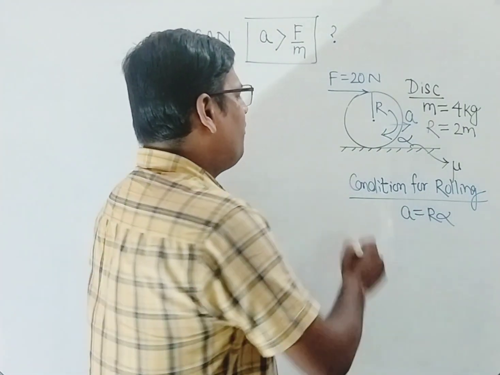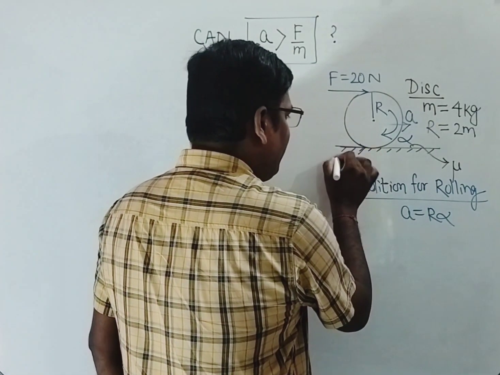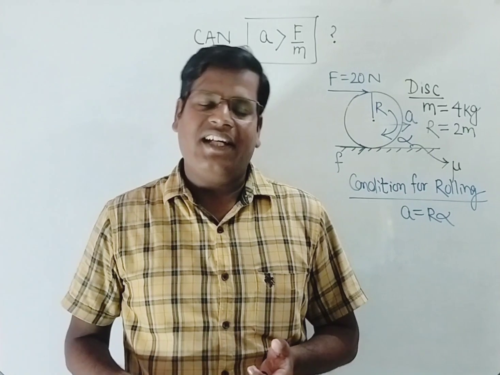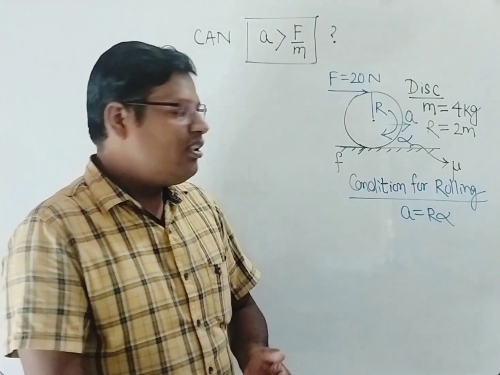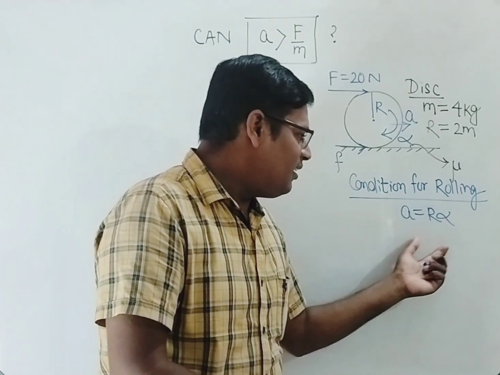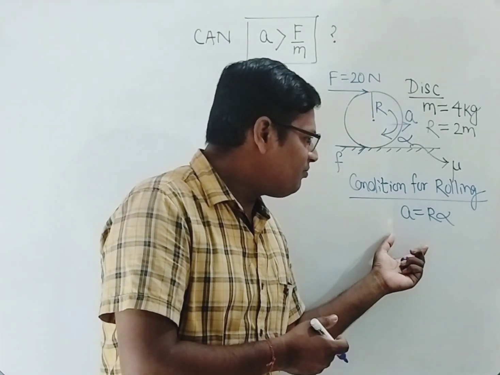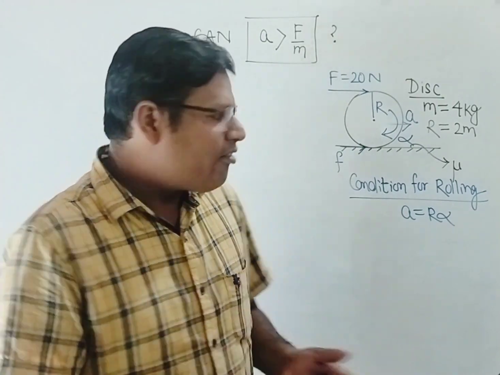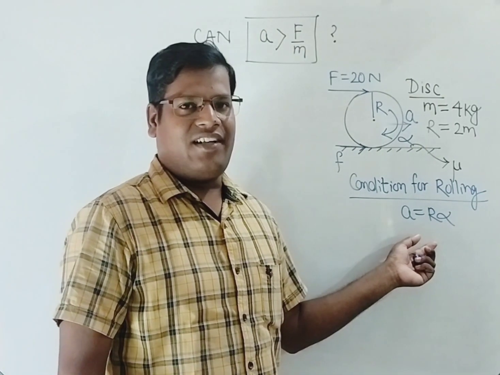So now friction in this question will be acting in this direction, and it will adjust its magnitude and direction in such a way that the body can roll. That means the acceleration and alpha get related like this, right?